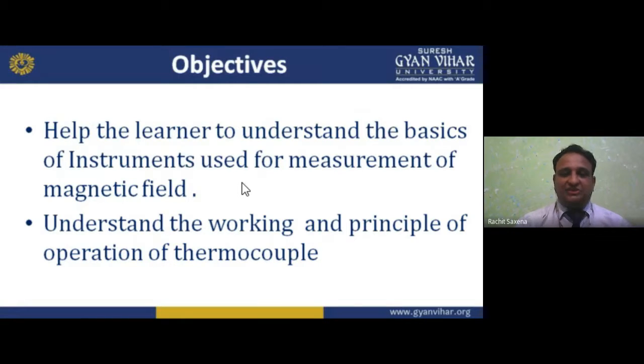My first objective is to help the learner, meaning you, understand the basics of instruments used for measurement of magnetic field. How can we measure the magnetic field? Some basics are involved in it.